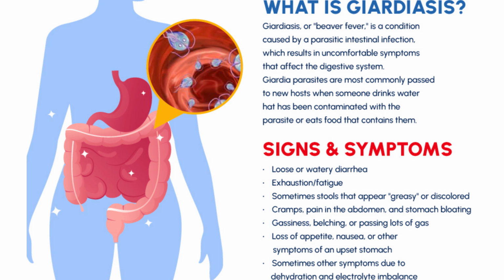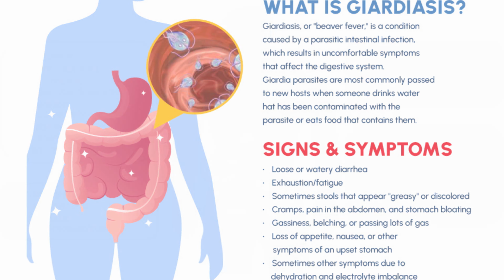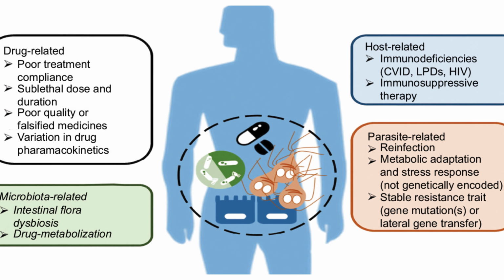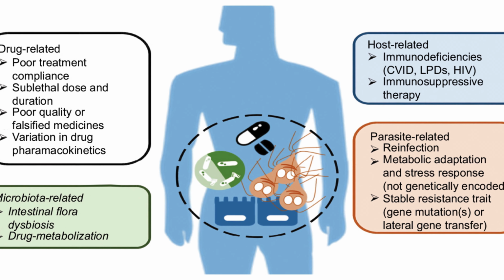Transmission is especially common in areas where clean water is lacking, but Giardiasis is also a problem for travelers and campers. In fact, in North America it is sometimes called beaver fever, because wild animals like beavers can contaminate streams and lakes with the parasite. For diagnosis, doctors usually examine stool samples under the microscope to detect cysts or trophozoites, and sometimes use antigen tests for confirmation. Treatment involves antiparasitic medications such as Metronidazole, Tinidazole, or Nitazoxanide, which are very effective in eliminating the parasite.